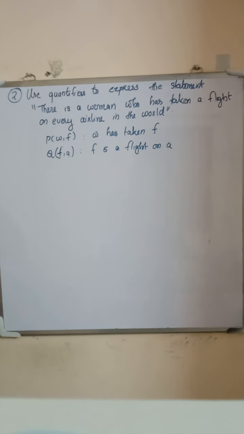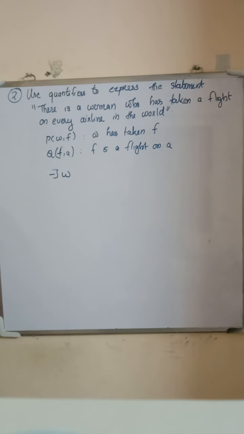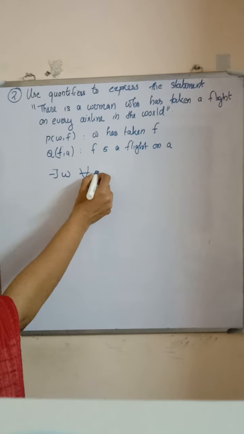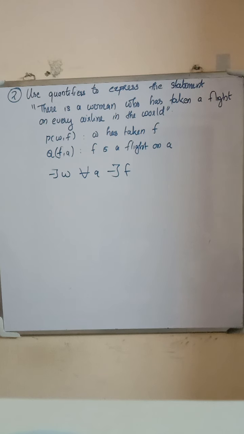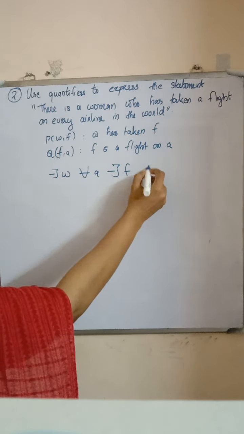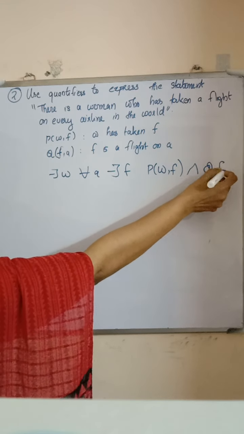There is a woman, so there exists a woman who has taken a flight on every airline. For every airline, there exists a flight. So P of w, f and Q of f, a.